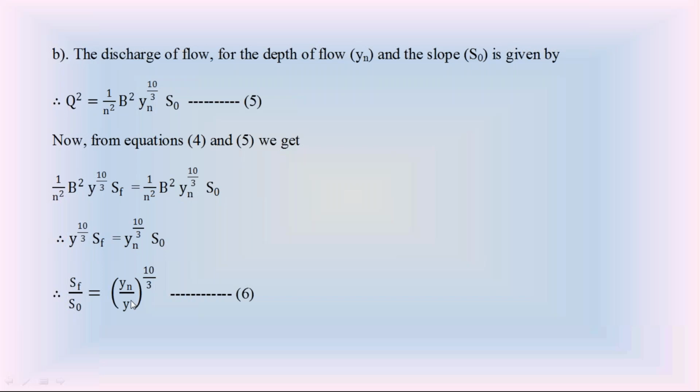According to Chezy's equation, SF by S0 is equal to Yn by Y whole cube. According to Manning's equation, SF by S0 is equal to Yn by Y whole power 10 by 3. Now coming to the denominator. In the dynamic equation, the denominator is Q square T by g A cube.